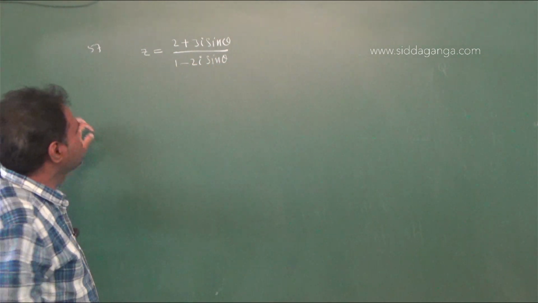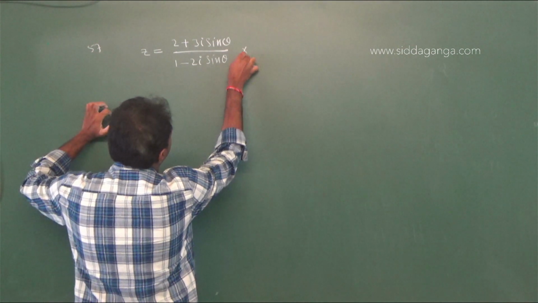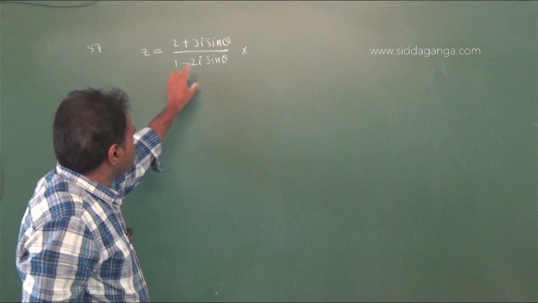Now rationalizing it means to multiply and divide with 1 plus 2i sin theta.